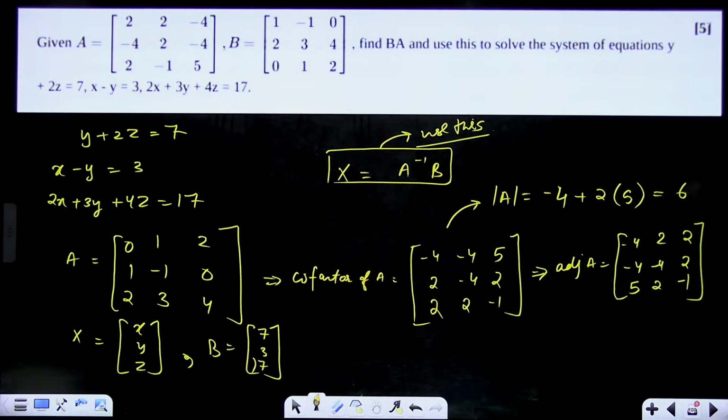Now how could we use BA over here? B into A. BA we didn't use anywhere, right? Did we use BA anywhere? B into A we didn't use anywhere. Maybe some result BA is giving. That's why it's saying. Maybe B into A is giving some result.